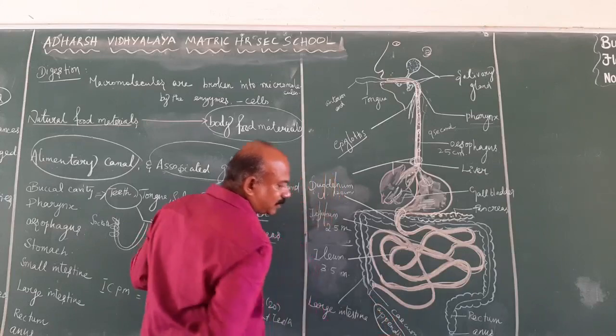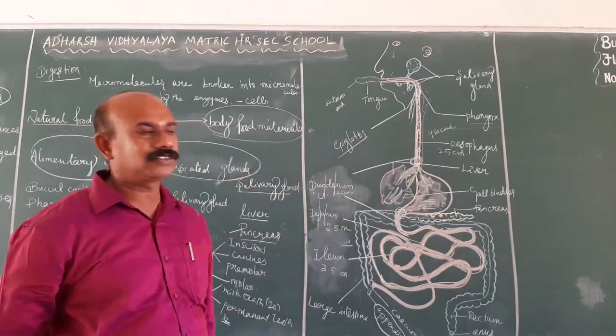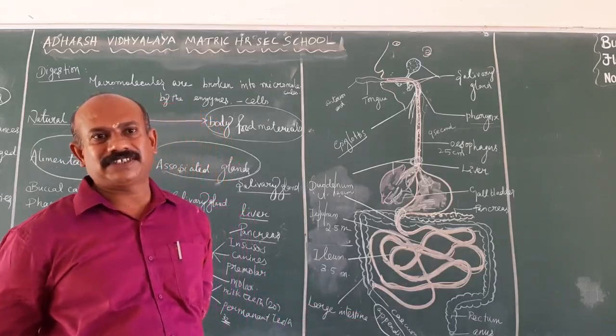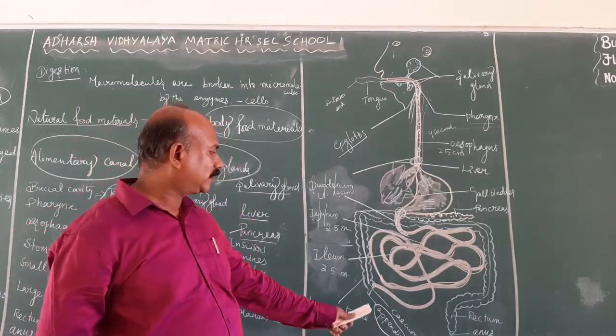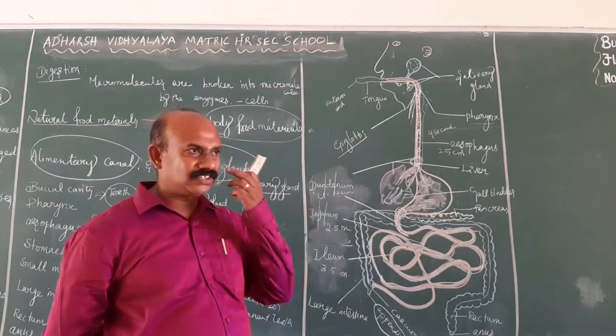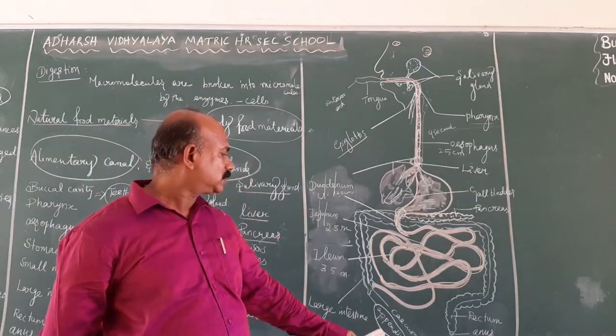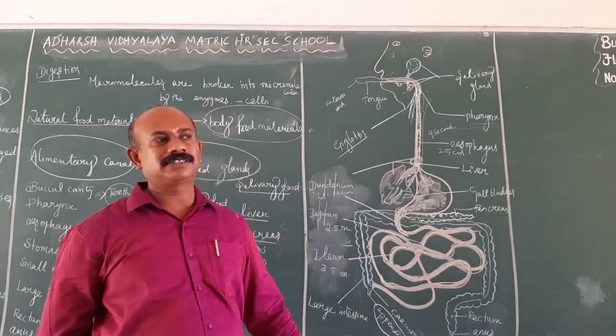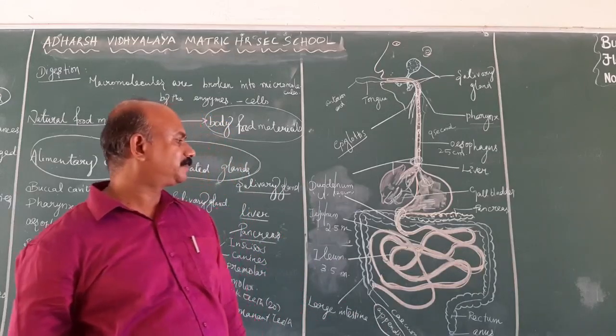In the ancient period, it was used for cellulose digestion. Nowadays, it acts as a vestigial organ. An organ without any function is known as a vestigial organ. If the appendix is infected by bacteria, it causes appendicitis.